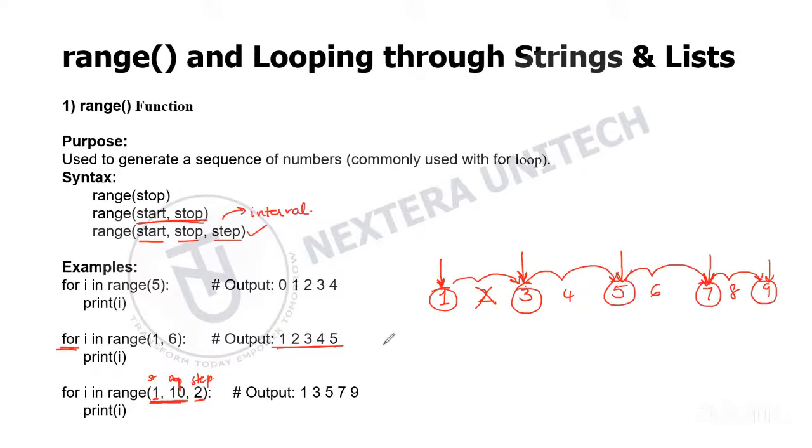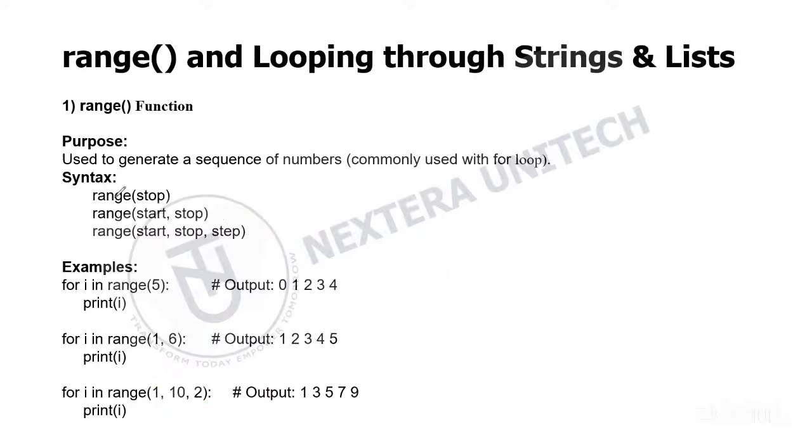In this way, if you see here, all of these are odd numbers, right? So you can print your odd numbers in your 1 to 10 range. Here we have the print function. The for loop will iterate 5 times and it will print 1, 3, 5, 7 and 9. So these are the 3 syntaxes of the range function you can use in a for loop.